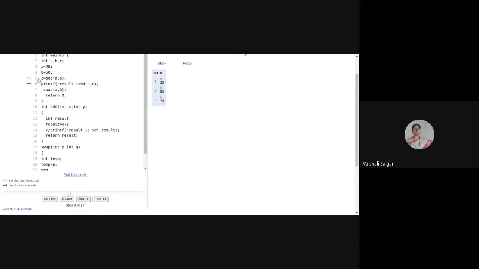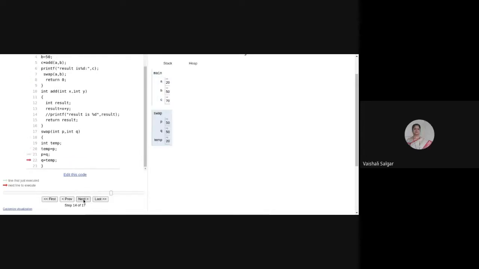So I want that result in my main function, and that's why these are the changes I have to make in my program. That is, my add function should return a value which I am accessing in main. Is it clear? Yes, ma'am. Thank you. Okay, so now this is called the call by value method.